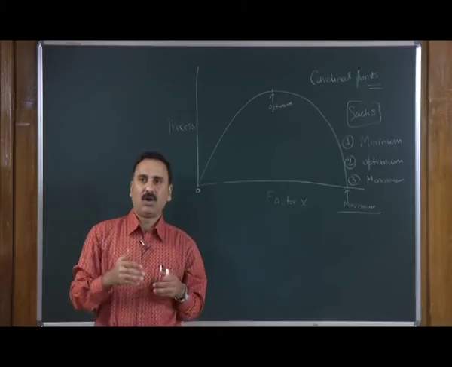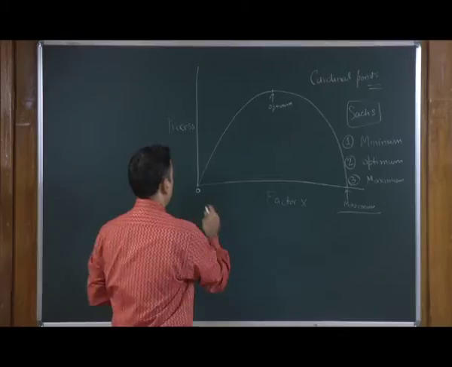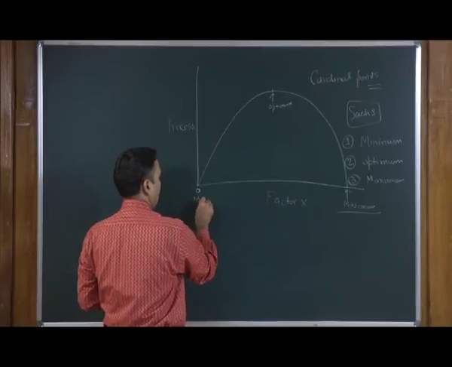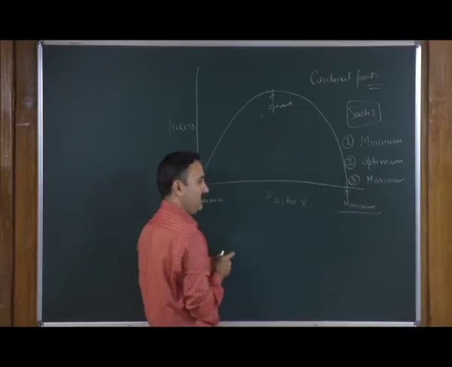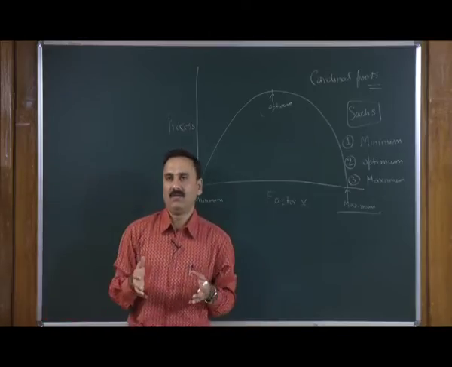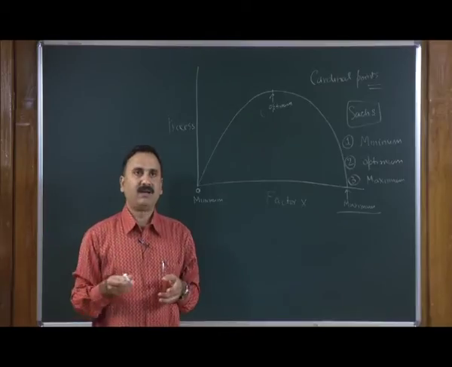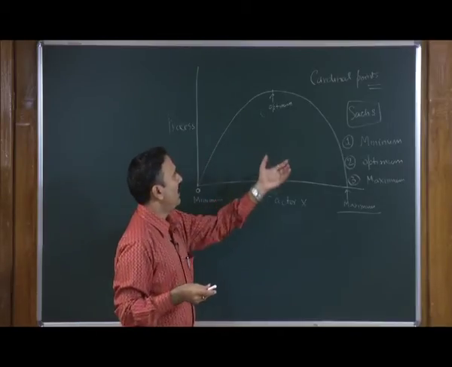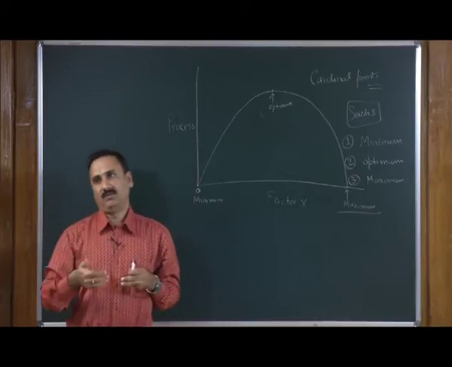That is how you have 3 cardinal points: minimum, optimum and maximum. This is what we have so far discussed about any generic biological process where a particular factor x has 3 different cardinal points affecting the process.